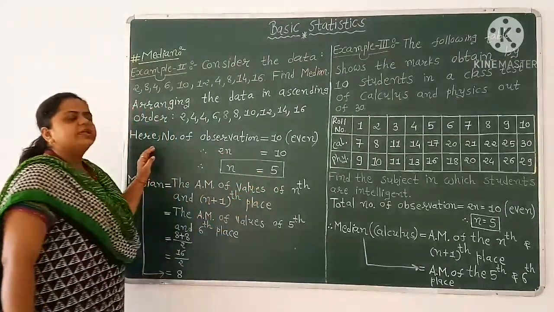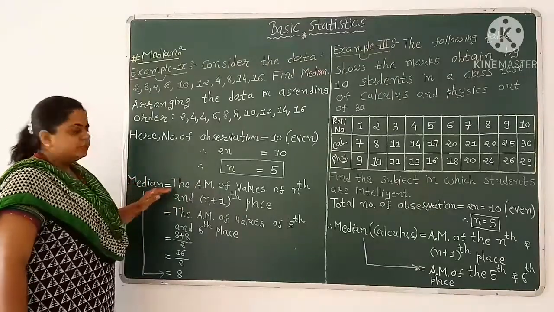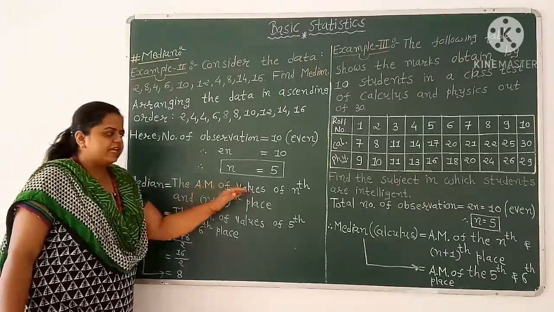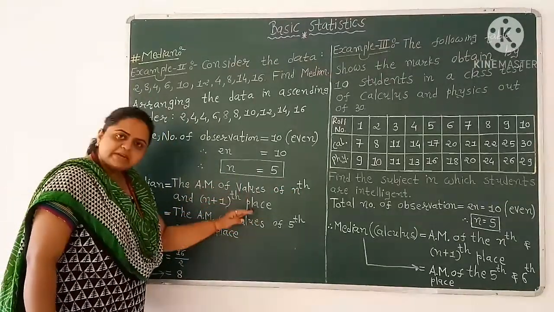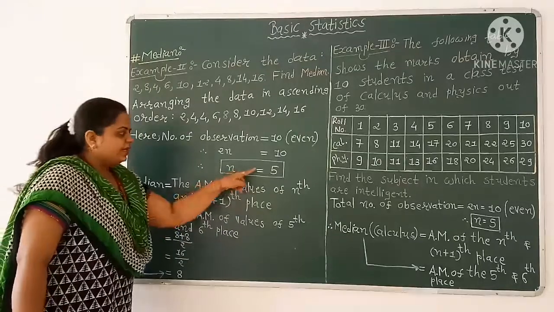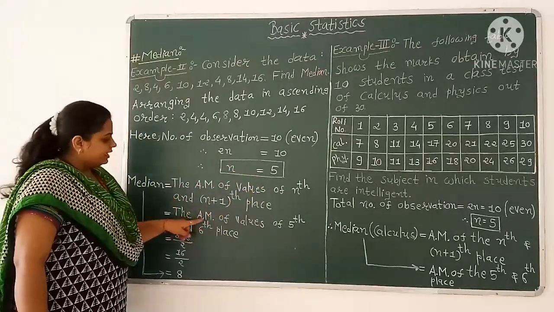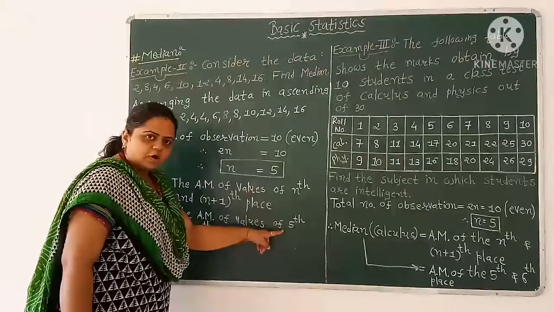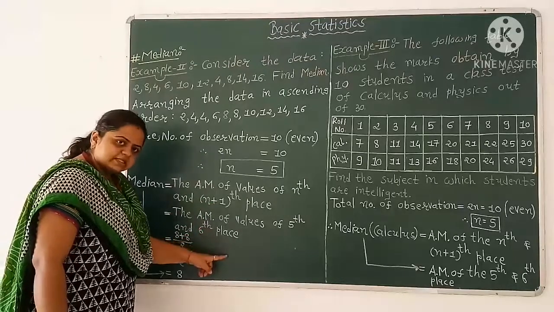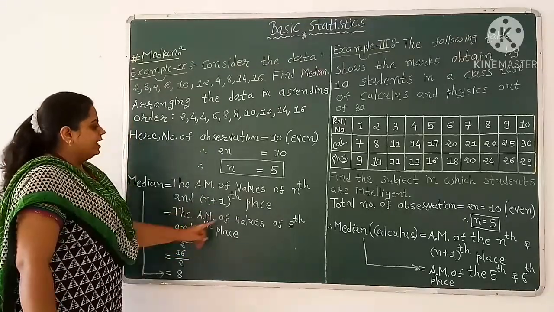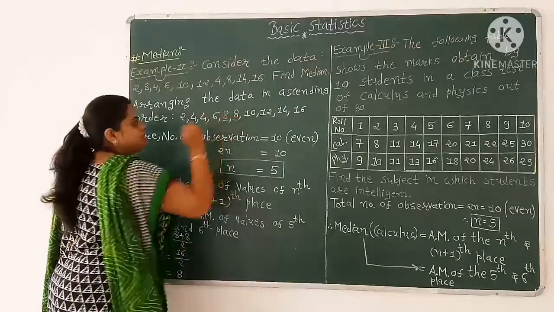Here we have an even number of observations. So median equals the arithmetic mean of the values of the nth and (n plus 1)th place. Here n equals 5. So median equals the arithmetic mean of the values of the 5th and 6th place. Here at the 5th place we have 8 and at the 6th place also 8.